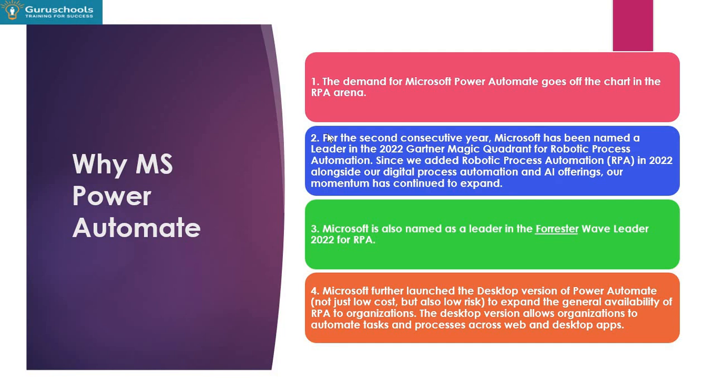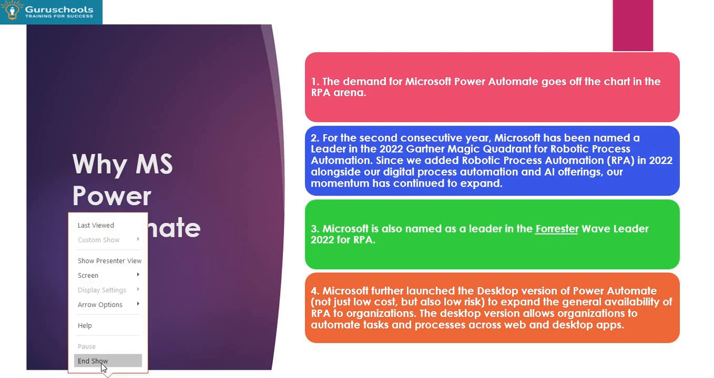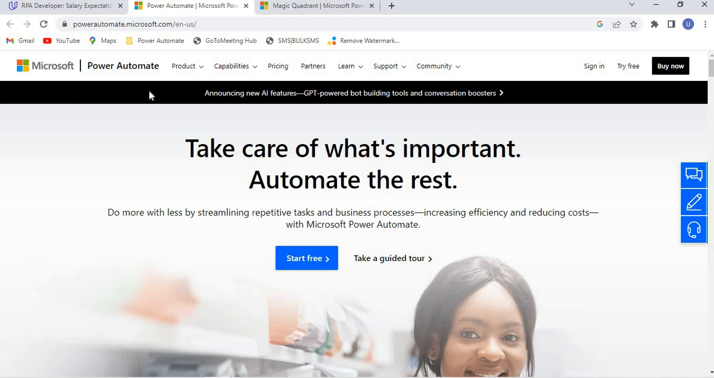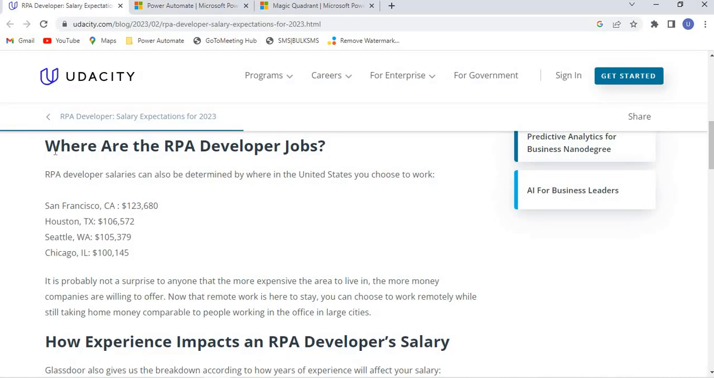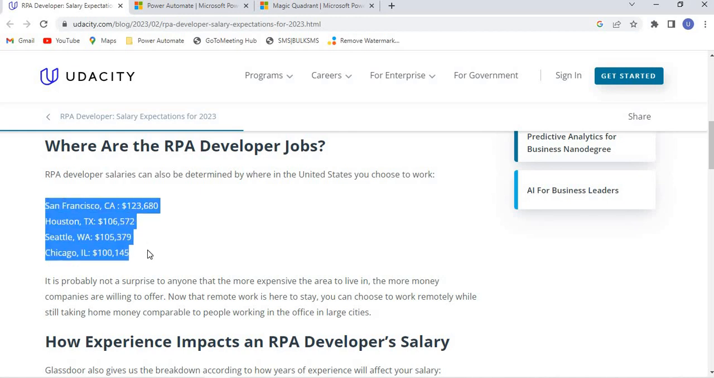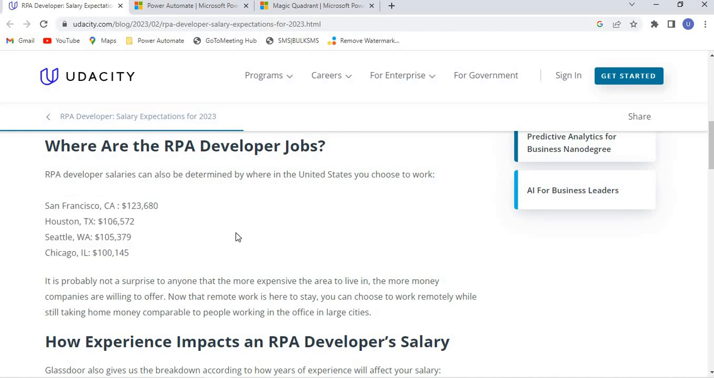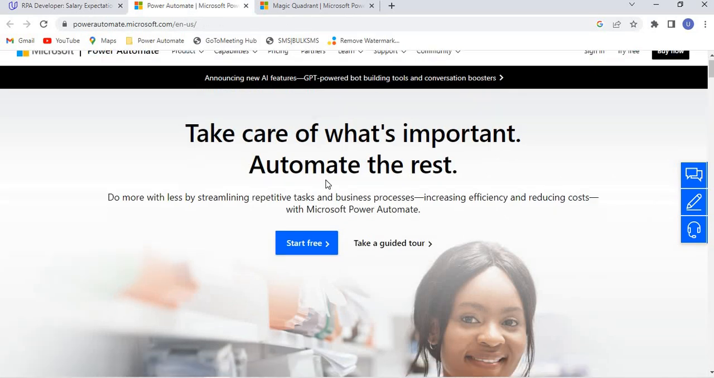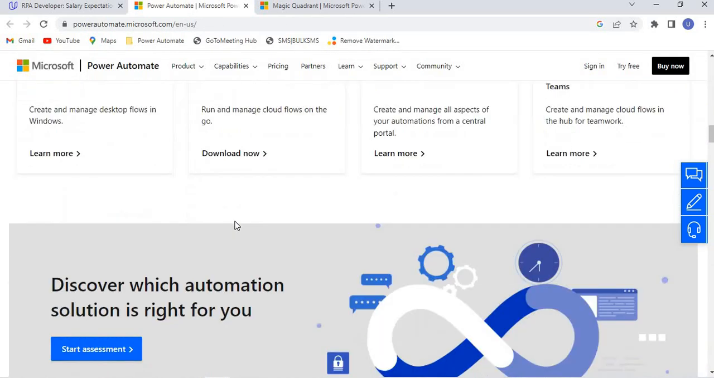All right, then before ending, I want to show other things as well. So let me end this one. If you want to see RPA developer salaries, you can see them for San Francisco, Houston, Seattle, and Chicago. Whatever the salary is, obviously it's a six-figure salary, so there is high potential in the RPA job market. And you can see this is the Power Automate website from Microsoft.